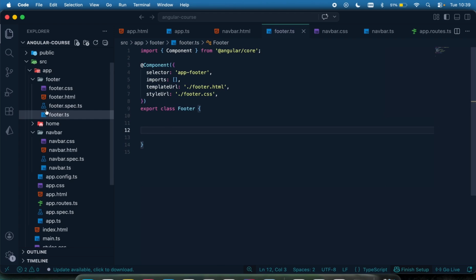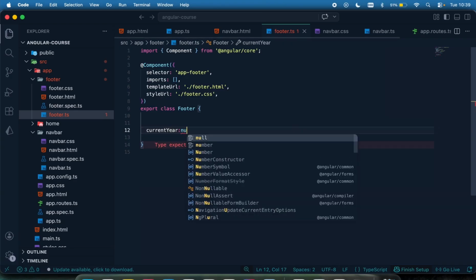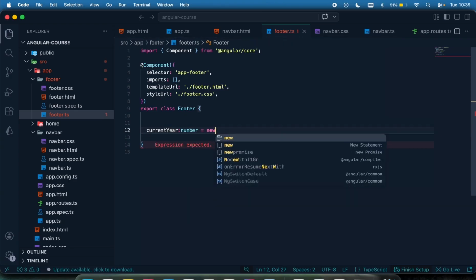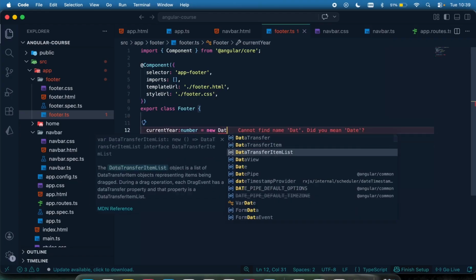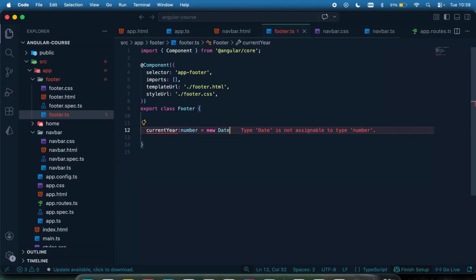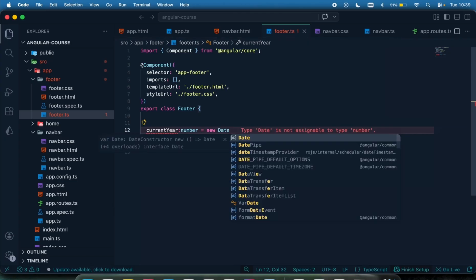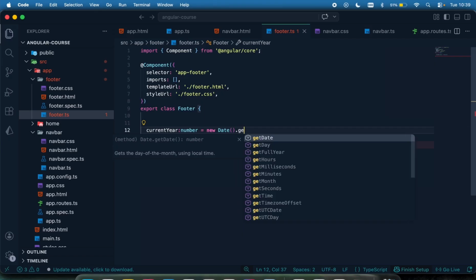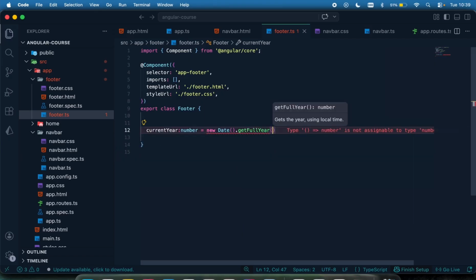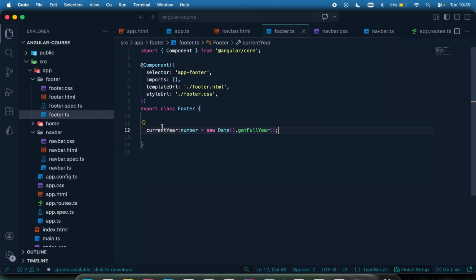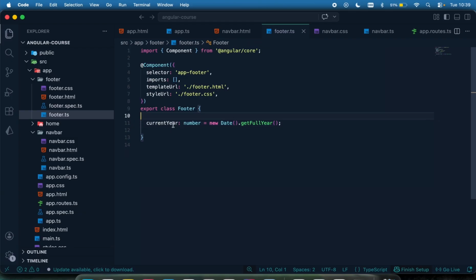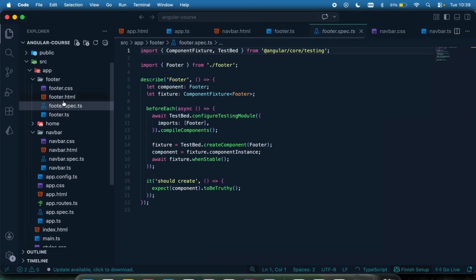So I'm going to come right here to the footer.ts and say currentYear. That's going to be, let's just say, a number by using TypeScript. So that's going to be new Date. Let me invoke it and then dot getFullYear like that. This is going to help get the full year we are currently at, which is 2026, as at the time of this lecture. Now we need to display this value right here in the template, which is the footer.